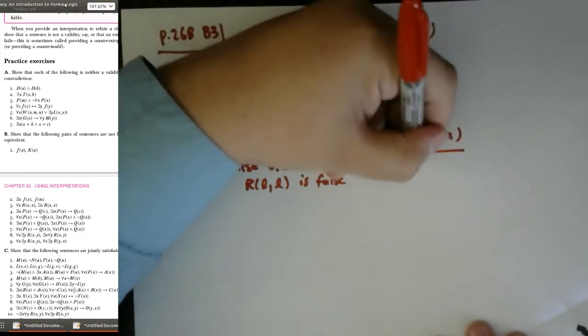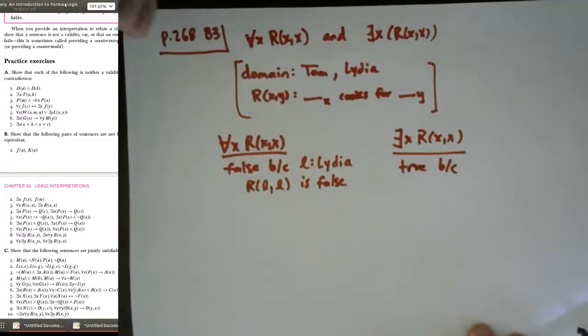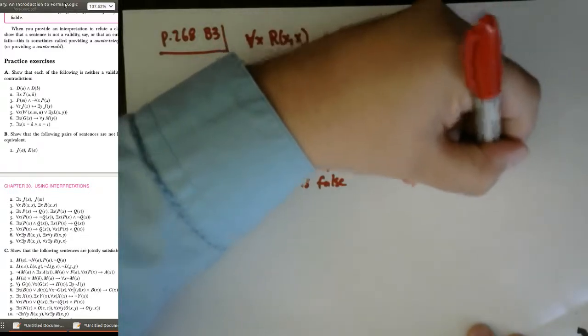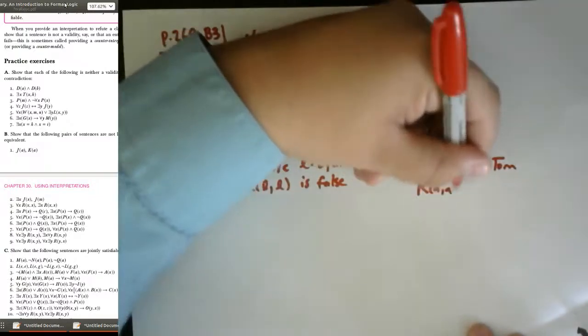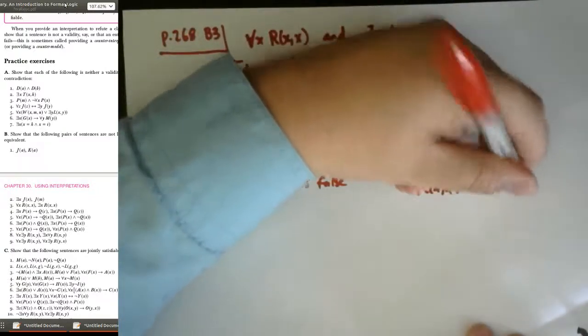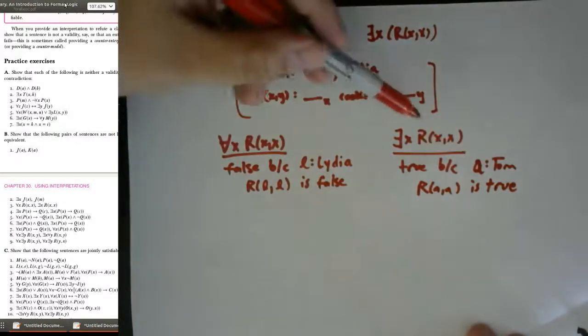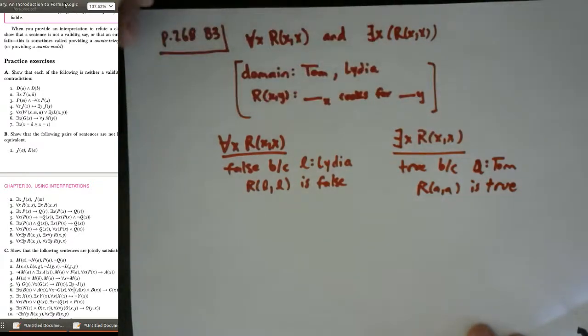Now, there exists x, R(x,x). This is true, and it's because existential quantifiers only require a single thing in the domain to be true. So I can't take t because t is a variable symbol, but if I took a to be Tom, then R(A,A) is true. So there is at least one thing in the domain for which, if I set x equal to that thing, R(x,x) is true. And that's it. That's all we had to do.